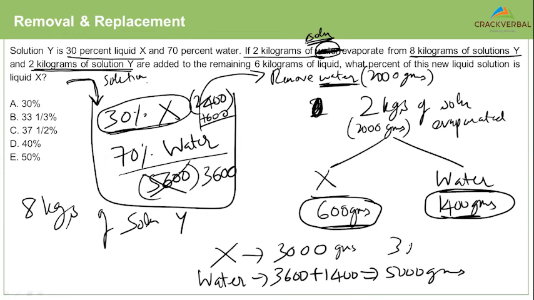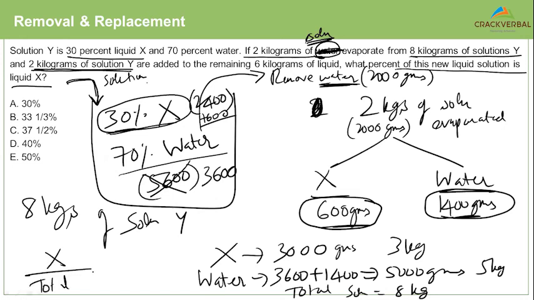So you have 3 kilograms of X, you have 5 kilograms of water. So what is the total solution now? The total solution is 8 kilograms. Question is, what percent of this new solution is X? So X upon total will be 3 upon 8, and 3 by 8 is 37.5%.